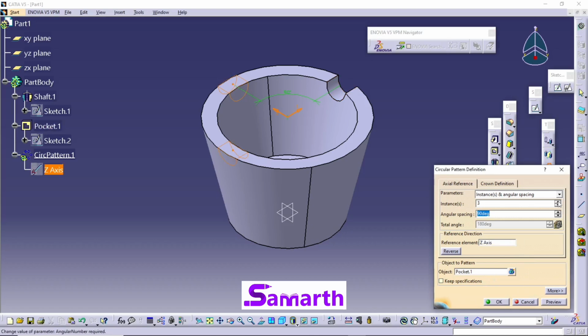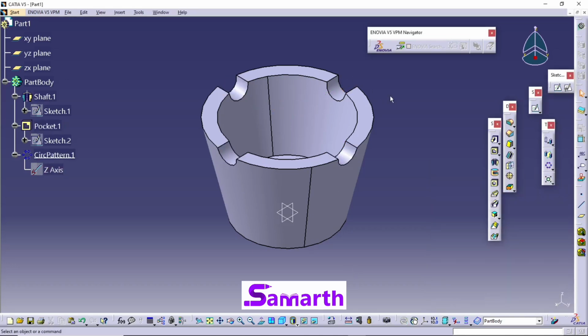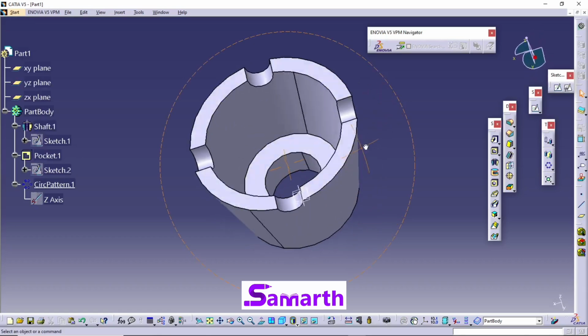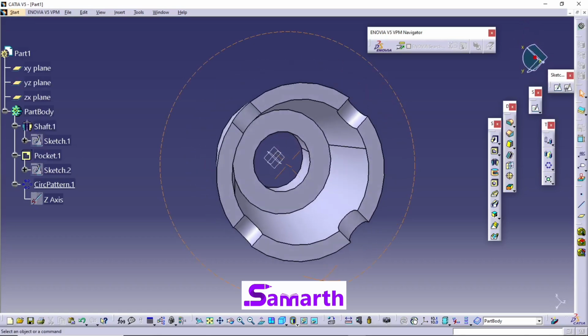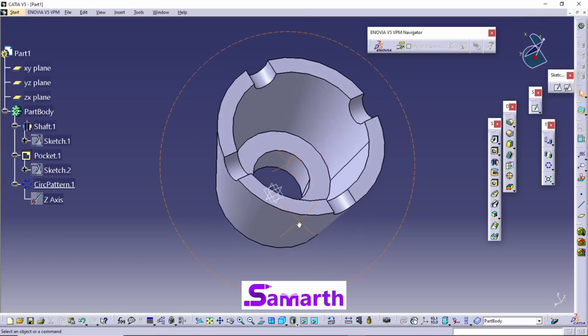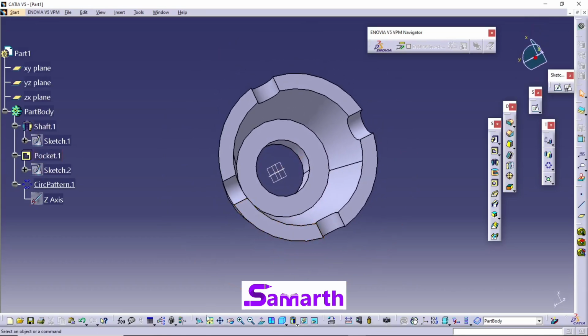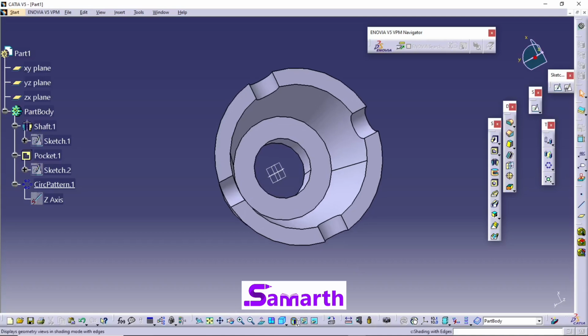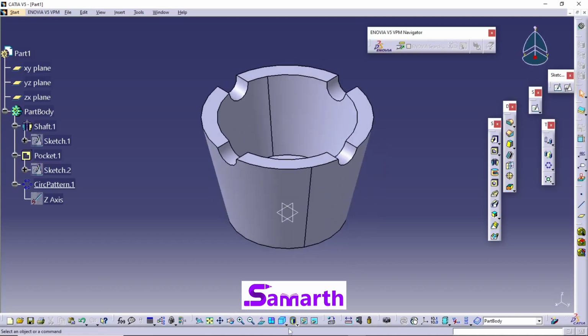The number of instances must be 4. Preview, click on OK. So you can see this part. Now the isometric view. Okay, thank you.